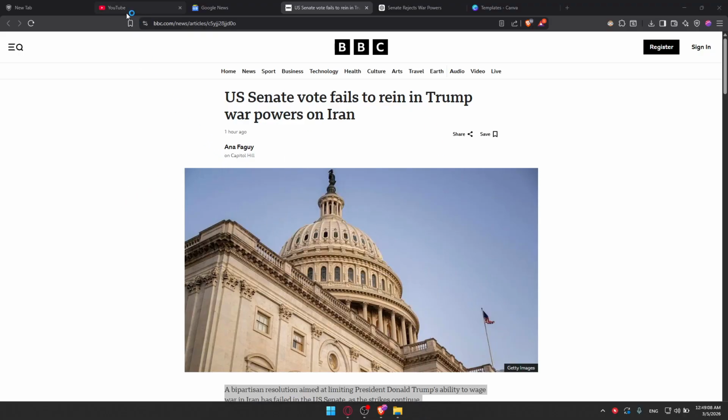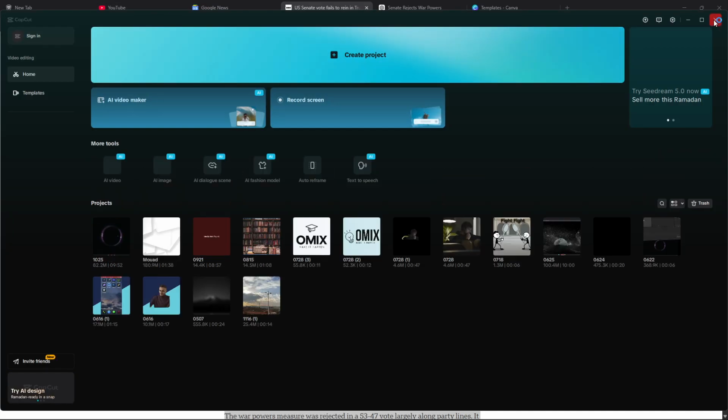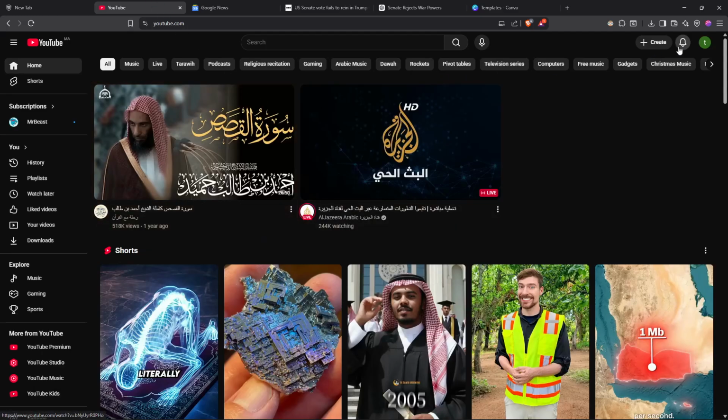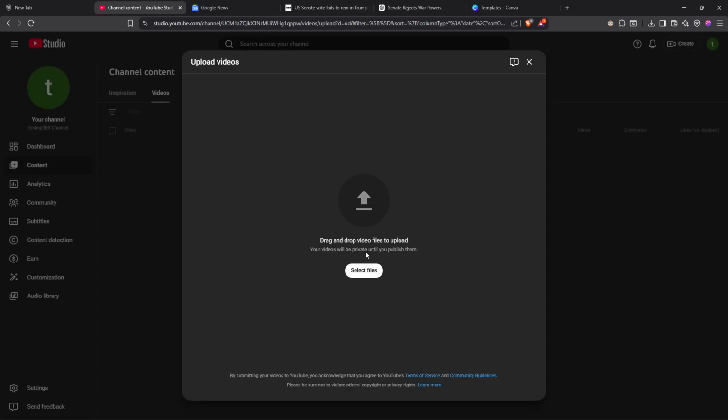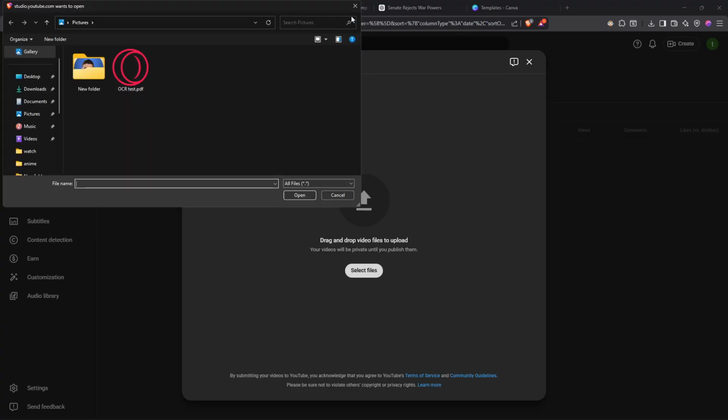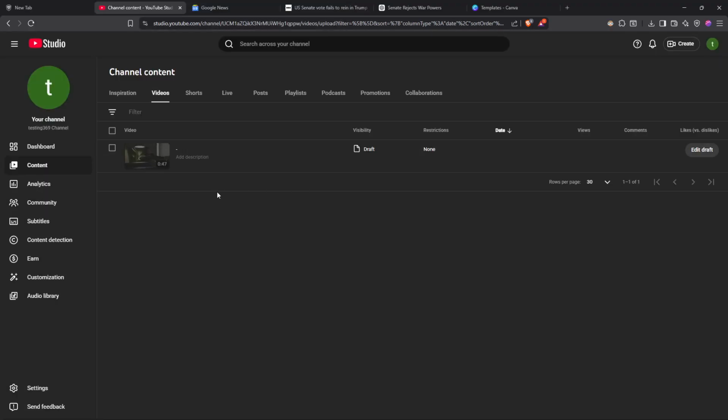Once you're done with your video, you export it from CapCut, and it's time to upload it to YouTube, to your channel basically. You can just go to YouTube here, click on create and click on upload a video. And basically here you'll have to upload your video, upload your thumbnail, add your description, everything about it, and you should be good to go.